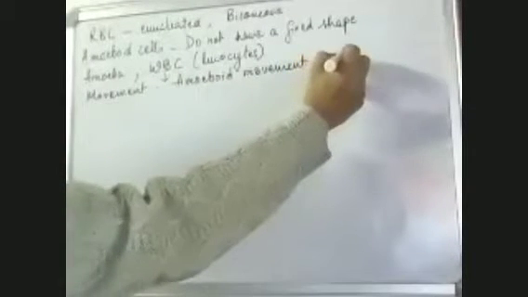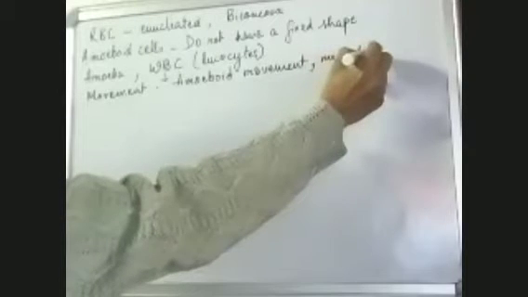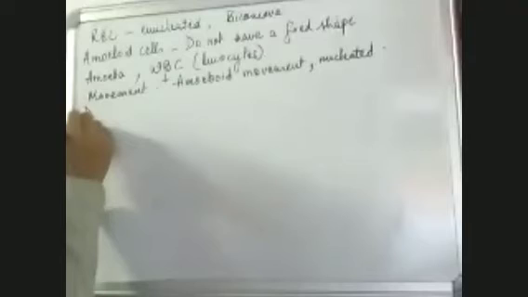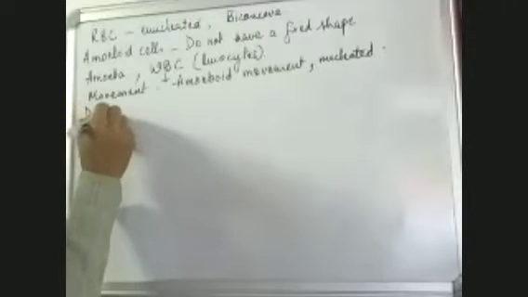At the same time, they are nucleated. Nucleated means they possess nucleus, and the nucleus is of different shapes.